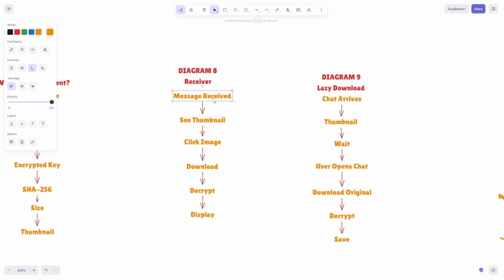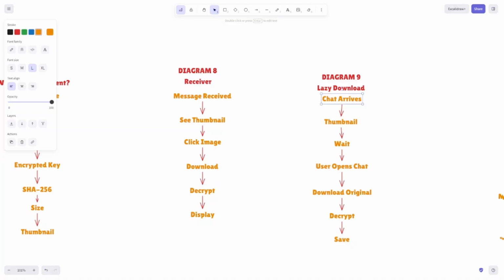Now here is something you have probably noticed. Sometimes you receive a photo and you immediately see a preview. Why? Because the preview and the original image are different. The chat message includes a tiny thumbnail or preview representation. The full encrypted image is downloaded separately, often only when required, depending on the settings and whether automatic media download is enabled. This technique saves both bandwidth and storage.